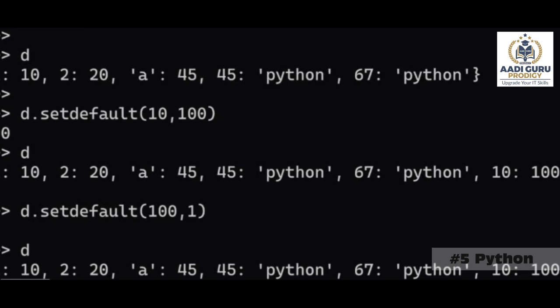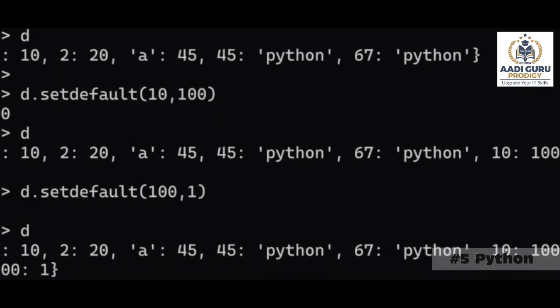So this is how you add an item to a dictionary. Setdefault is an operation which will be used to add some data to the dictionary. Is it clear? Does anybody have any questions here?